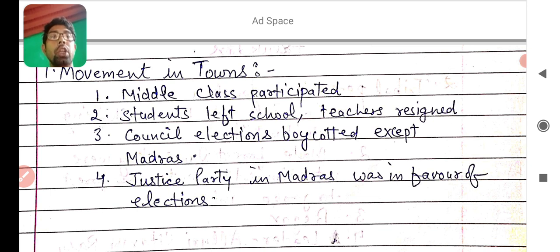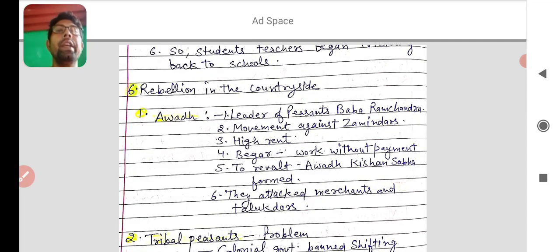The leaders of the Justice Party thought that by election representation they could talk with the British officials to solve their problems. It was the thinking of the Justice Party. I hope you learned the next point also. How did the non-cooperation movement spread in the towns? It will be a question in the exam. And the next point of today is